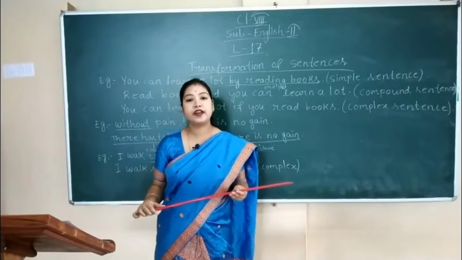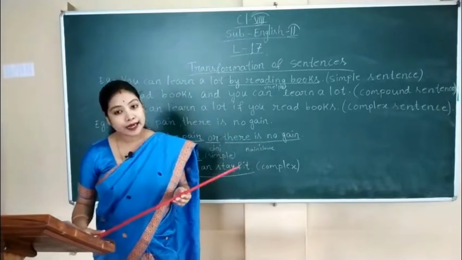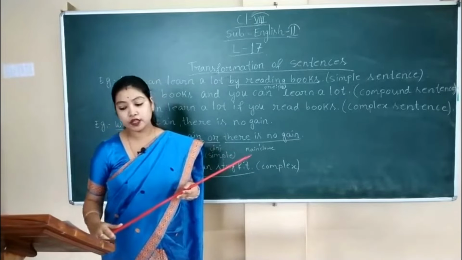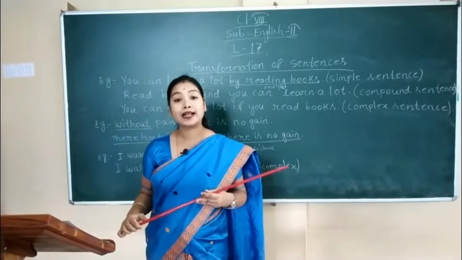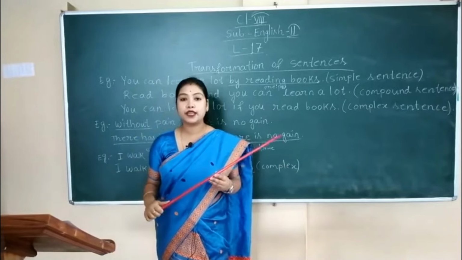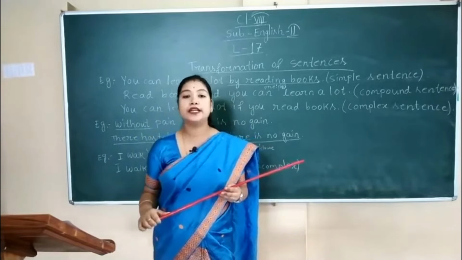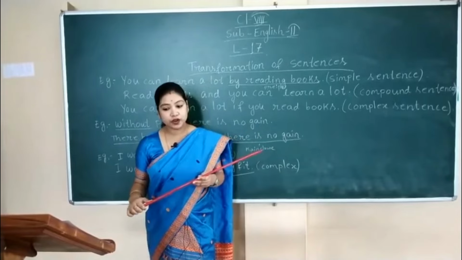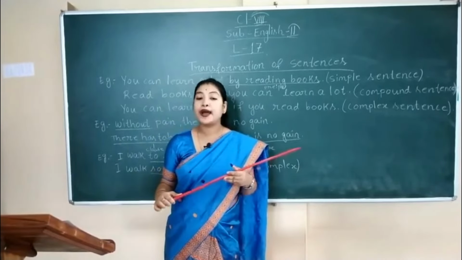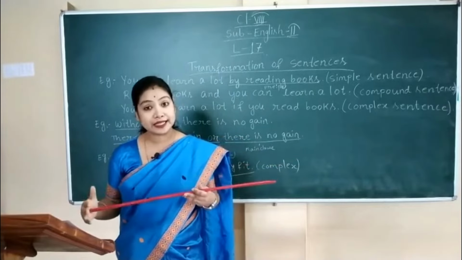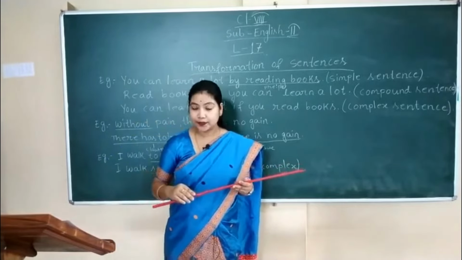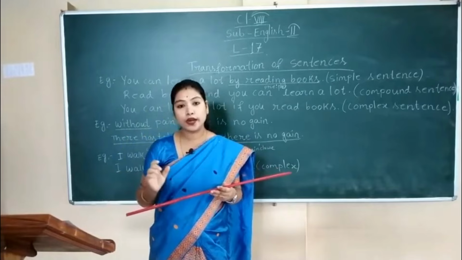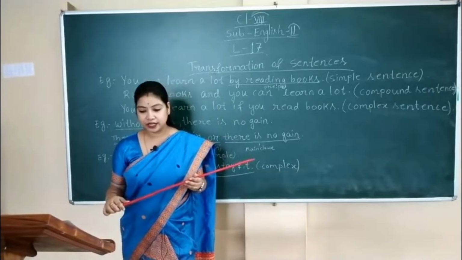The definition is given there in your book very clearly. Simple sentences can be transformed into compound sentences by expanding words or phrases into clauses and connecting them to the main clause by using coordinating or correlative conjunction. So I am repeating again. Simple sentences can be transformed into compound sentences by expanding words or phrases into clauses and then connecting them to the main clause by using coordinating or correlative conjunction.